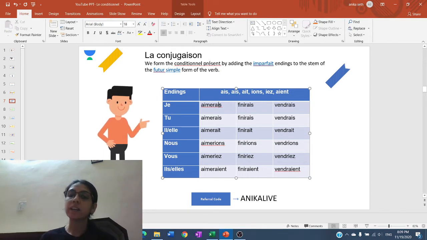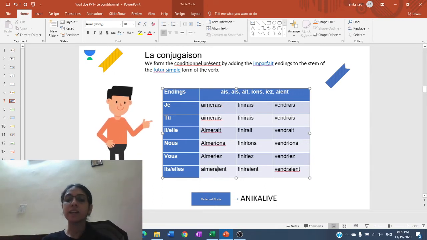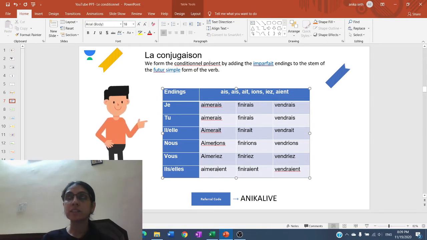Then we put the endings: with je AIS, with tu AIS, with il/elle AIT, nous IONS, vous IEZ, ils/elles AIENT. Right? So after putting these endings, this gives us the complete conjugation of the verb in the conditional present tense.